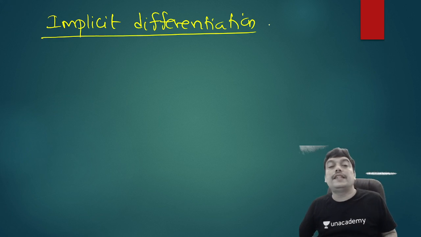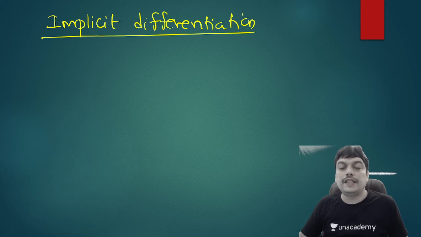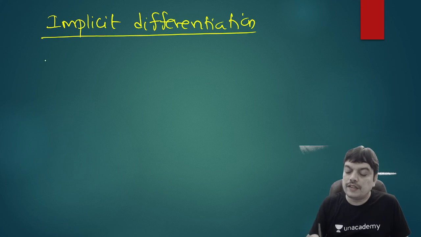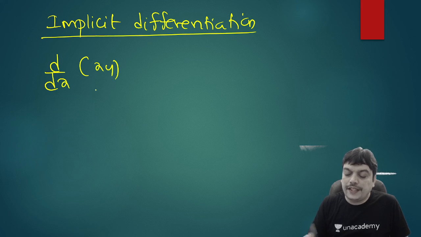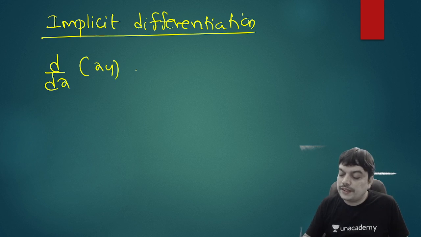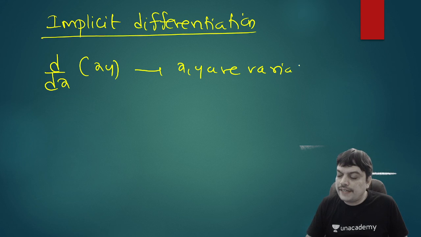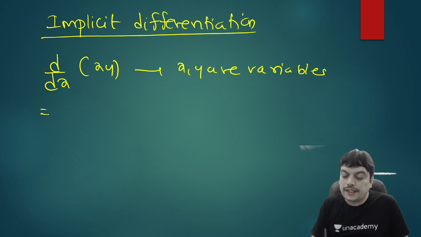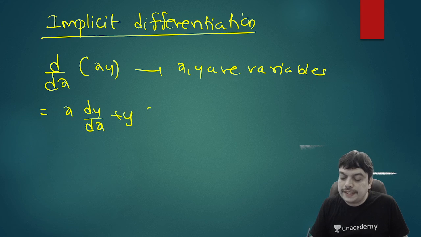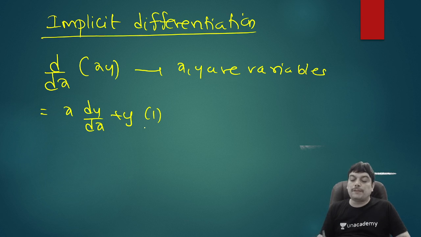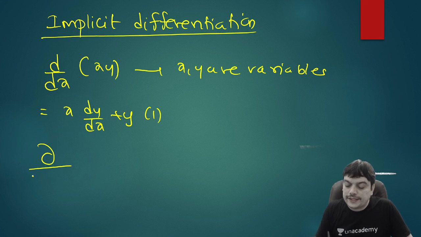So before I discuss what is implicit differentiation, let me give you some idea about partial derivative. Generally when you write d by dx of x and y, we treat x and y both as variables. And how do you write the derivative of this? Apply the product rule: write x into dy by dx plus y into dx by dx, which is 1. But suppose I use the symbol dou by dou x.